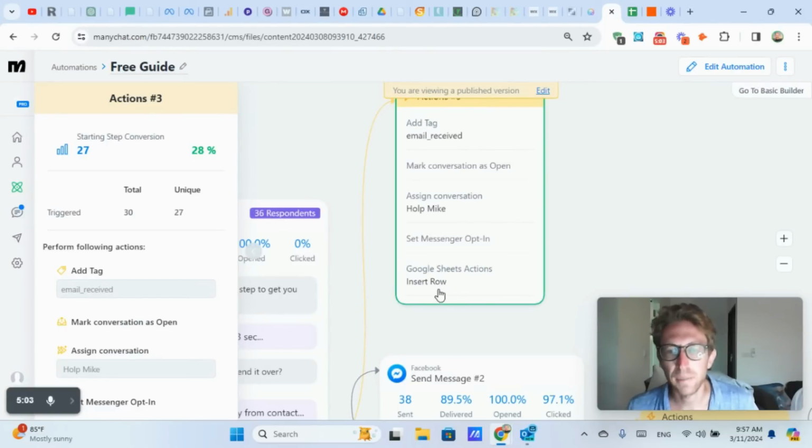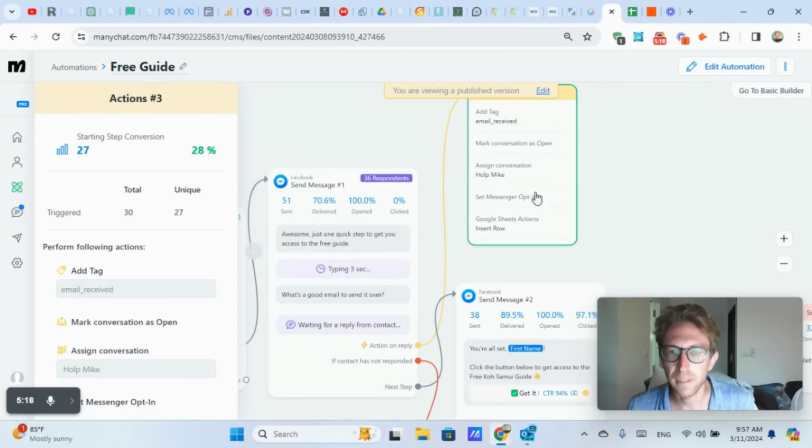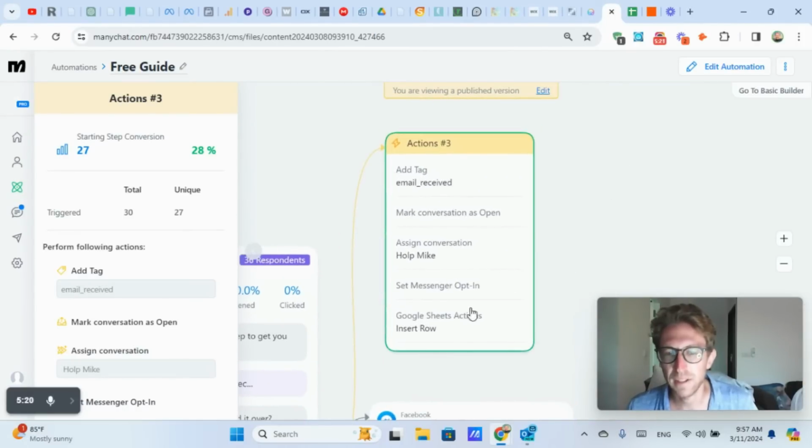You can connect it up and then it will just automatically insert a row into the sheet, which I have over here. It's just putting in the rows. I'm not going to actually show that to you because it's confidential. I don't want to display people's email addresses without their permission. But just know that it's automatically put them into a Google Sheet.